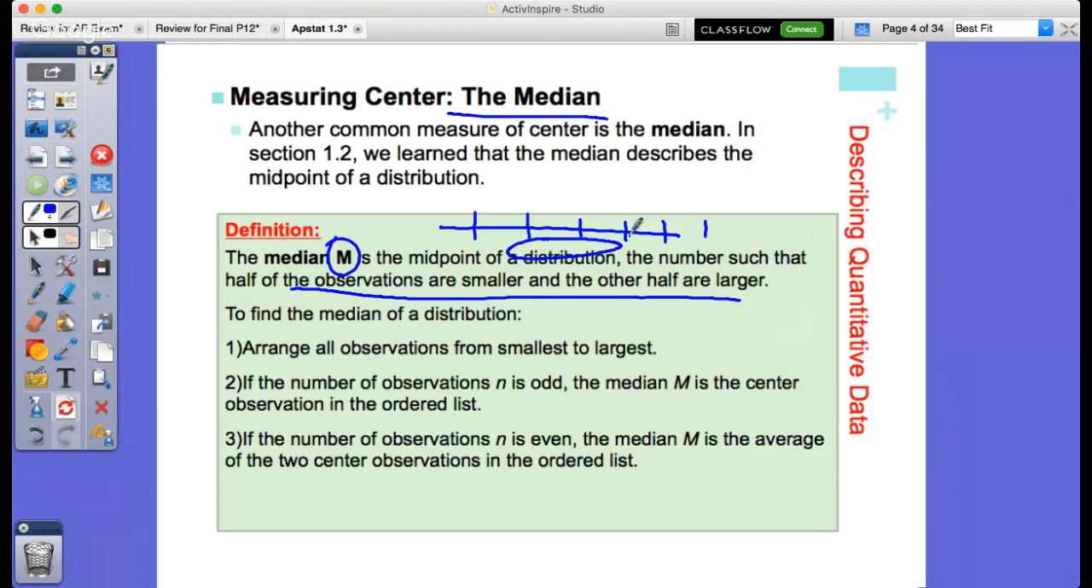So we arrange them all from lowest to highest, and we find the number that is in the middle or the center of it, okay? If the number of observations is even and you have two numbers in the middle, you would simply average those two numbers together, okay? And so, again, that's how we would do that there.